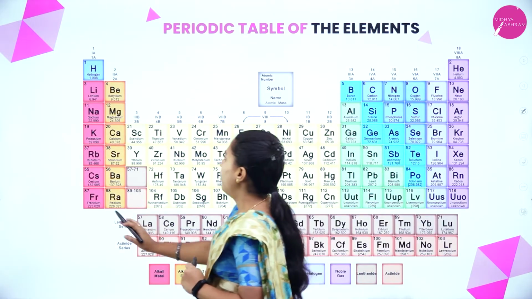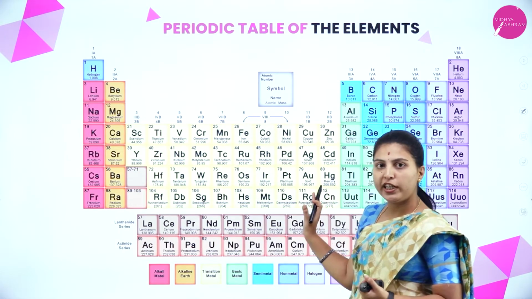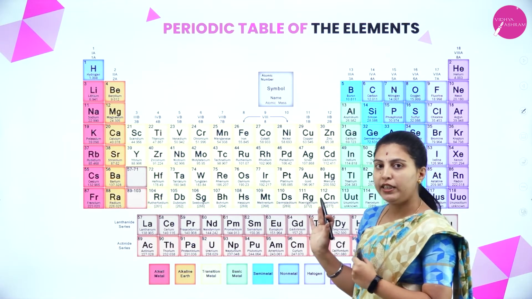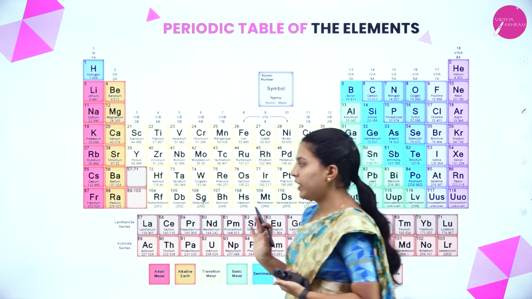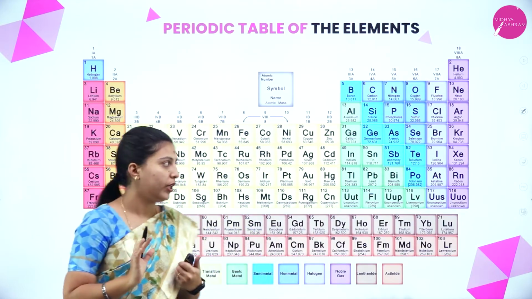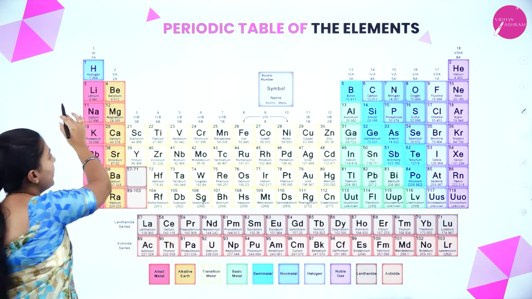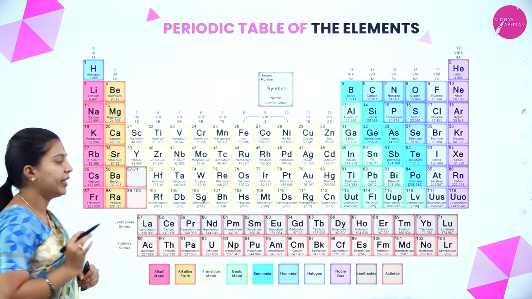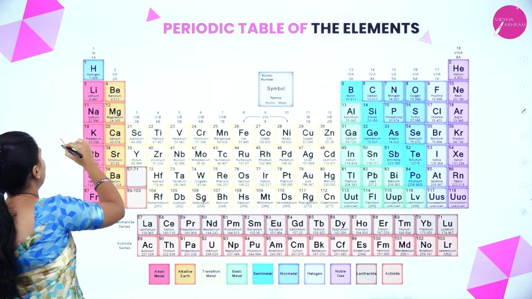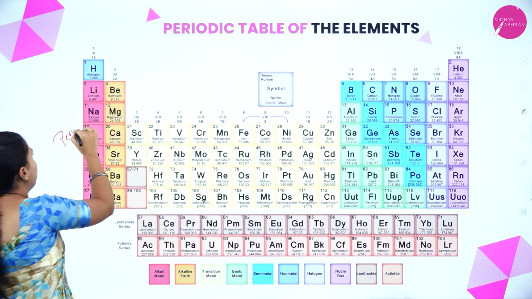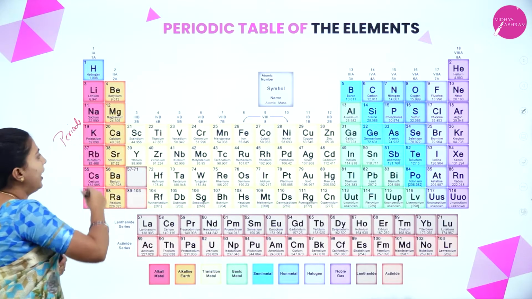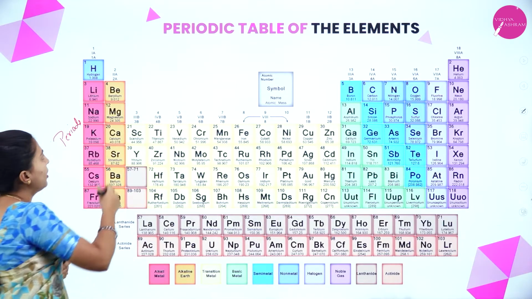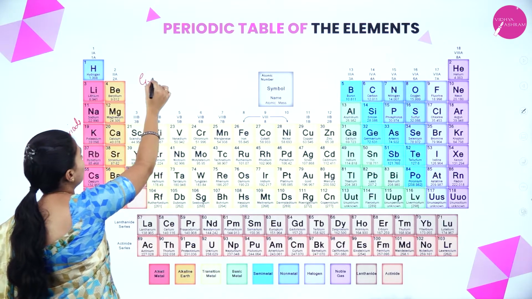The overall modern periodic table has periods and groups. The horizontal rows we will call periods, and the vertical columns will be called groups.